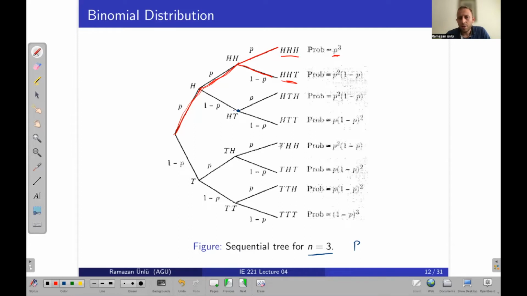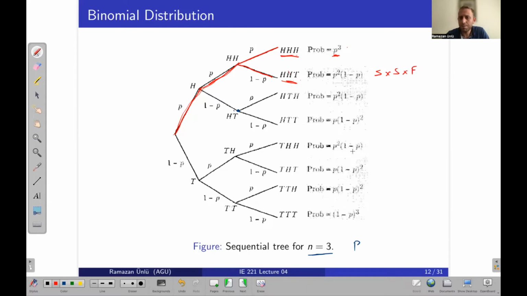So we can do it for every possible result, and did you notice something here? There is a particular pattern. For example, here we have 3 heads, and the probability is p to the 3. And when we have 2 heads, 2 successes and 1 failure, it goes to p to the 2 times 1 minus p, which is the successes times the failure.